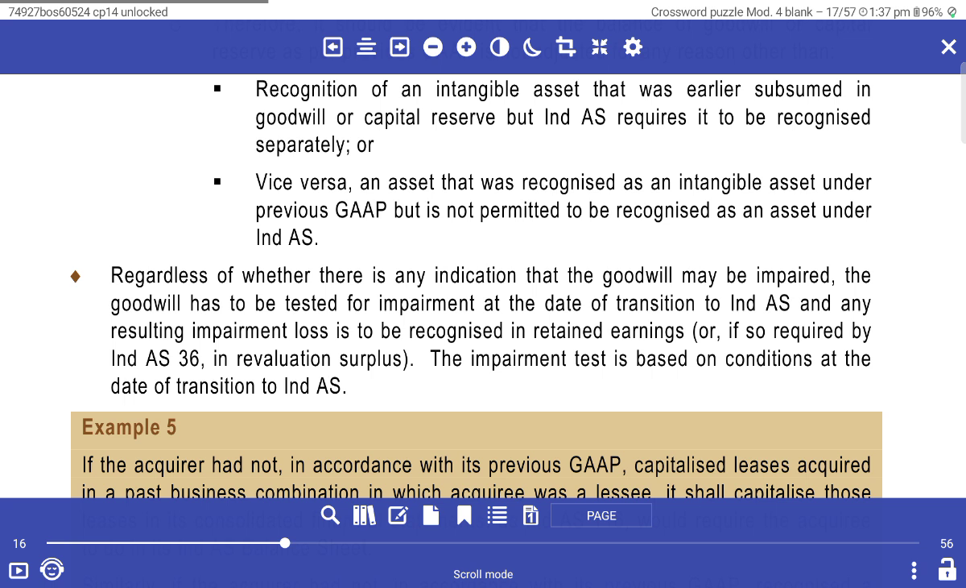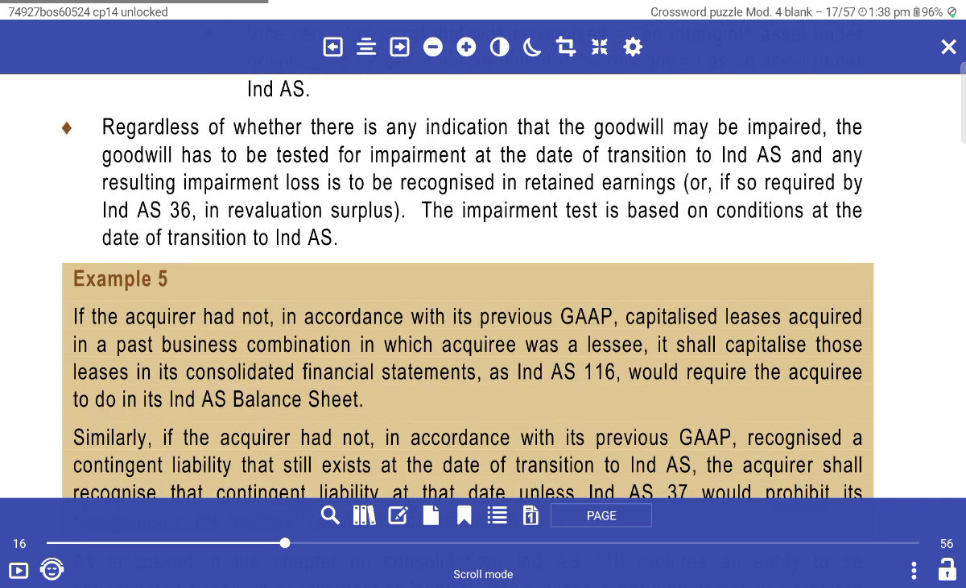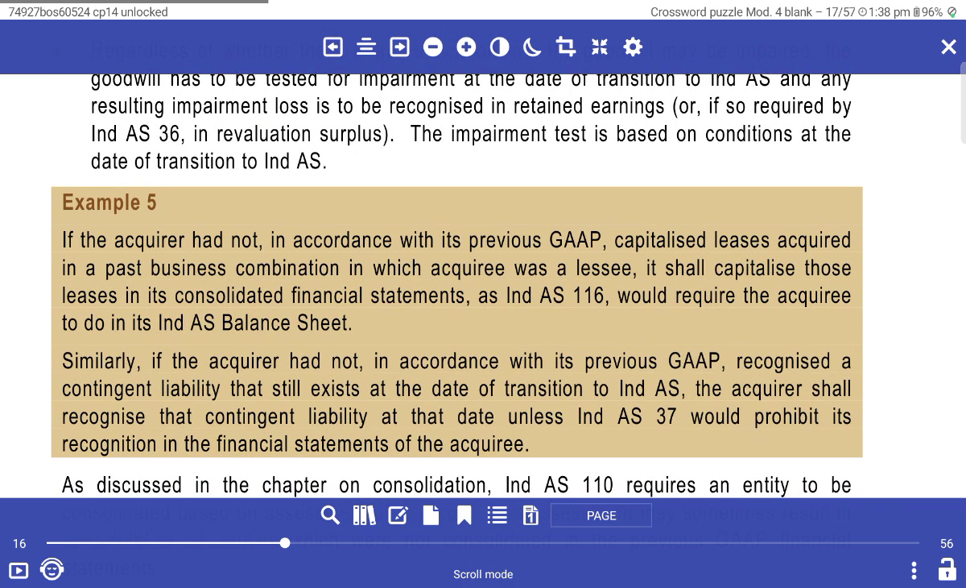Regardless of whether there is an indicator that goodwill may be impaired, the goodwill has to be tested for impairment on the date of transition to Ind AS, and any resulting impairment loss is to be recognized in retained earnings, or in the revaluation surplus as required by Ind AS 36. The impairment test is based on the conditions at the date of transition to Ind AS.